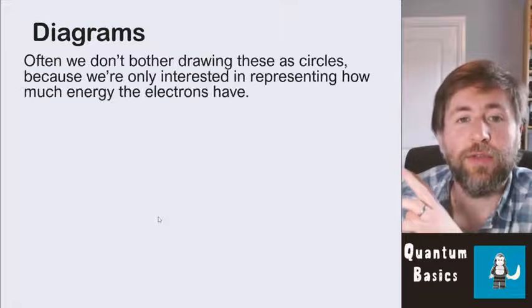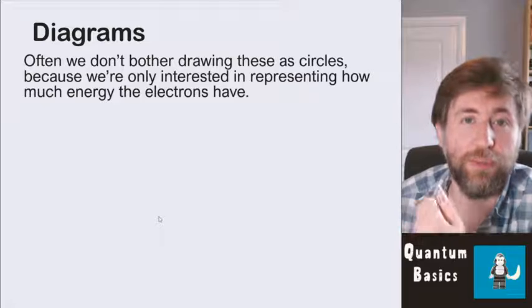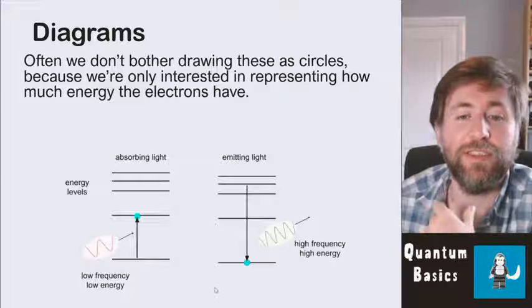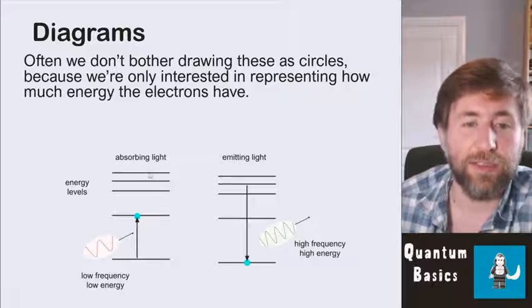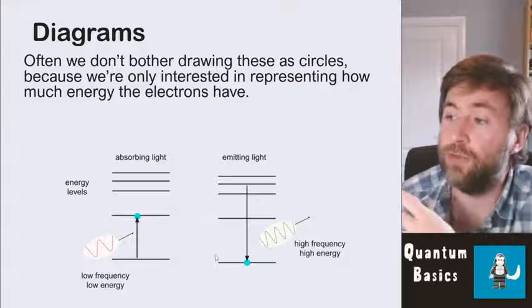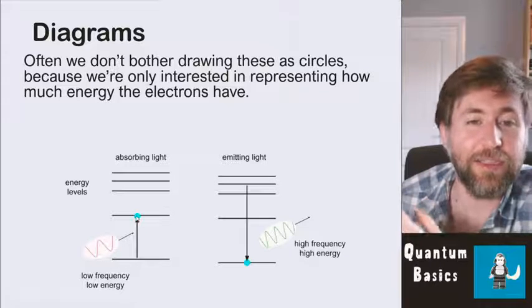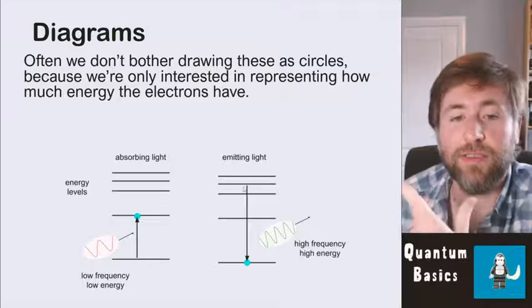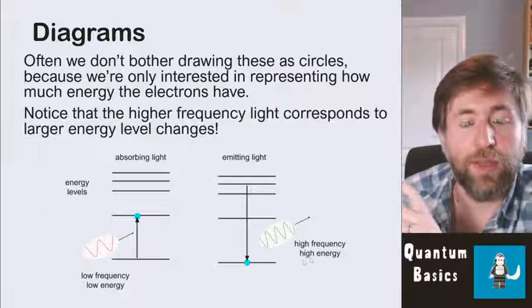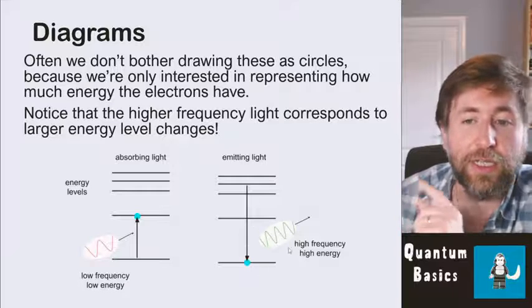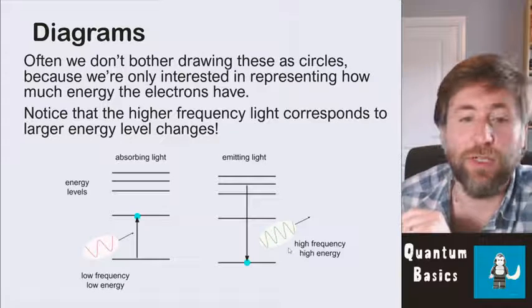Now we're talking about diagrams, remembering we don't bother drawing them as these circles, so we just draw these as these simplified diagrams, the lowest energy level being at the bottom, the highest energy being at the top. When an electron absorbs a photon, it is excited, it's raised up the energy level. When it de-excites, it emits a photon. And just note for now that this is a higher energy because it's a higher energy level change, so it's a higher frequency photon being emitted.